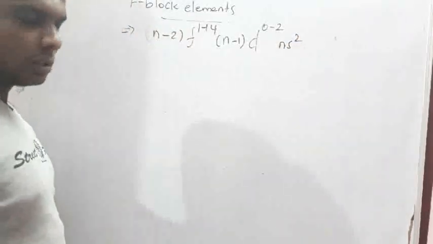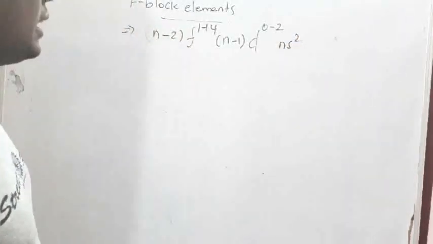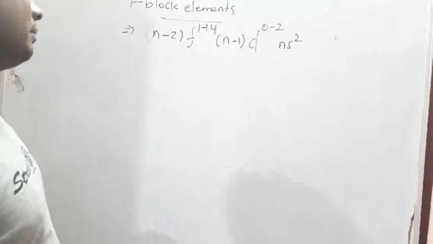This is the general electronic configuration of F block elements.